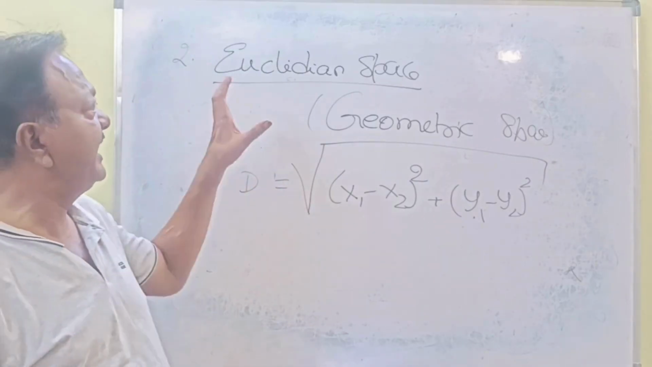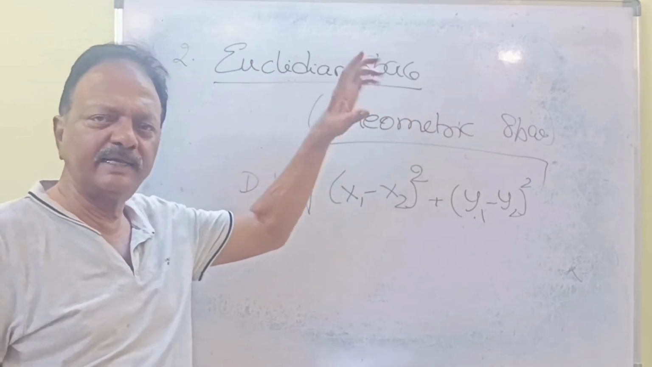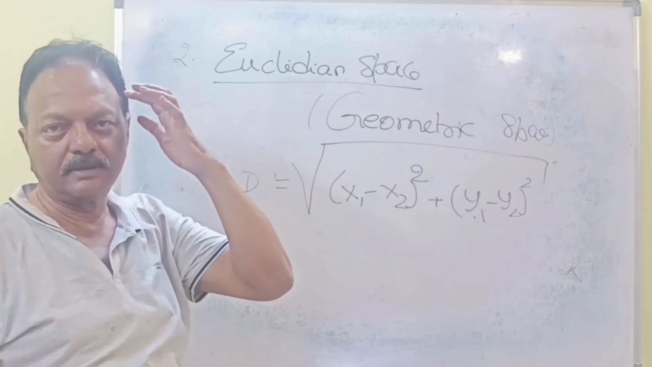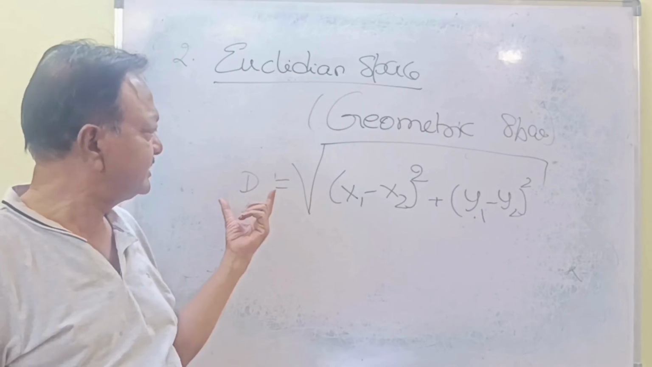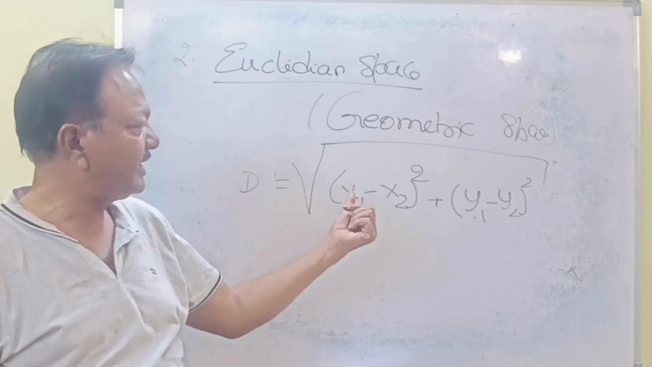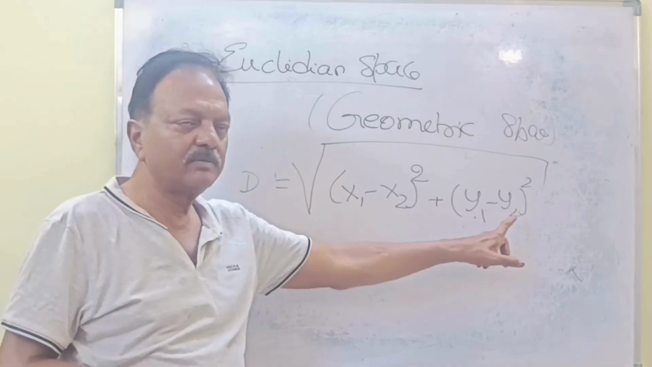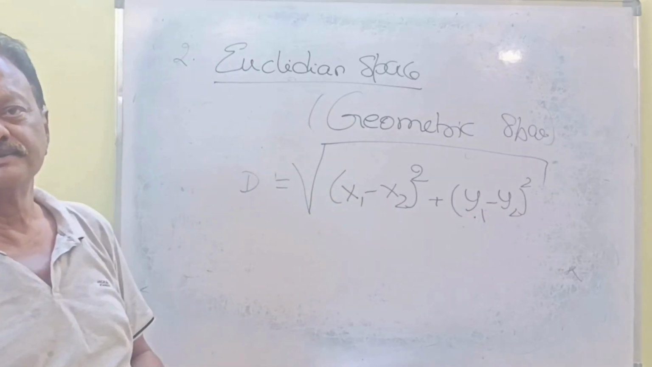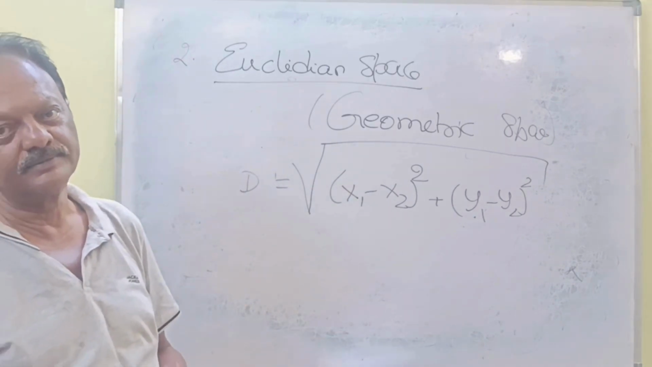Understood? For any Euclidean space, that is geometry, either two-dimensional or three-dimensional, you are going to take the length of the vectors in this way: d equals the square root of x1 minus x2, that is first vector, second vector, similarly y1 minus y2 coordinates. In this way we can find the length of the vectors. Understood?